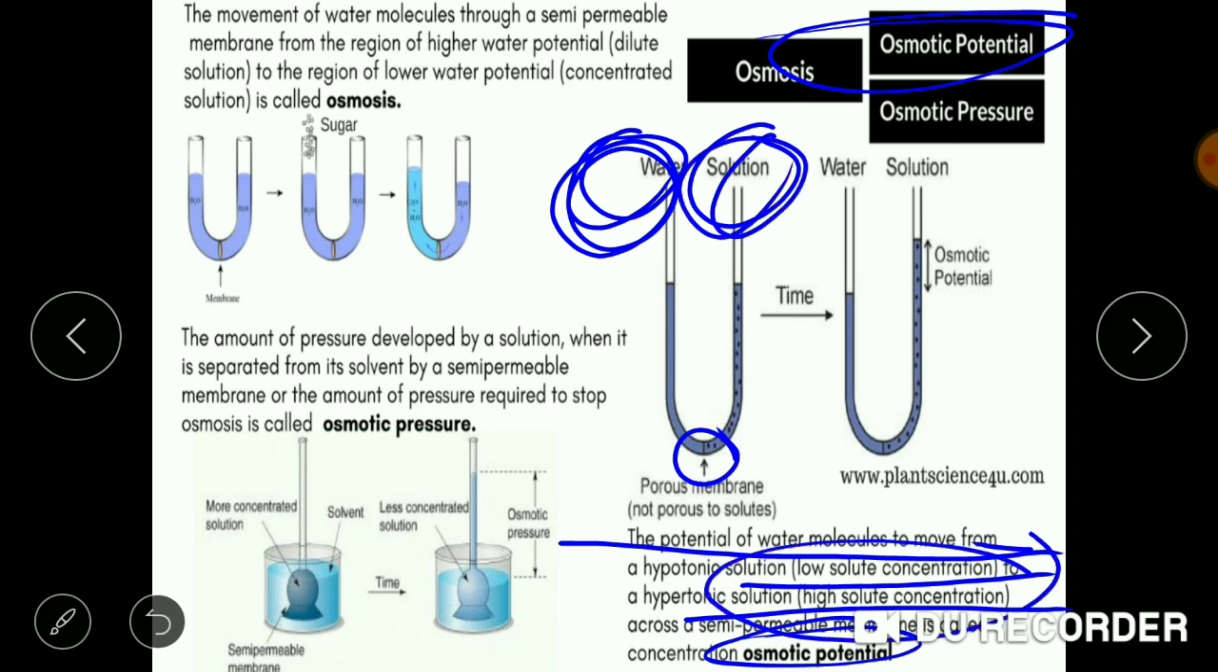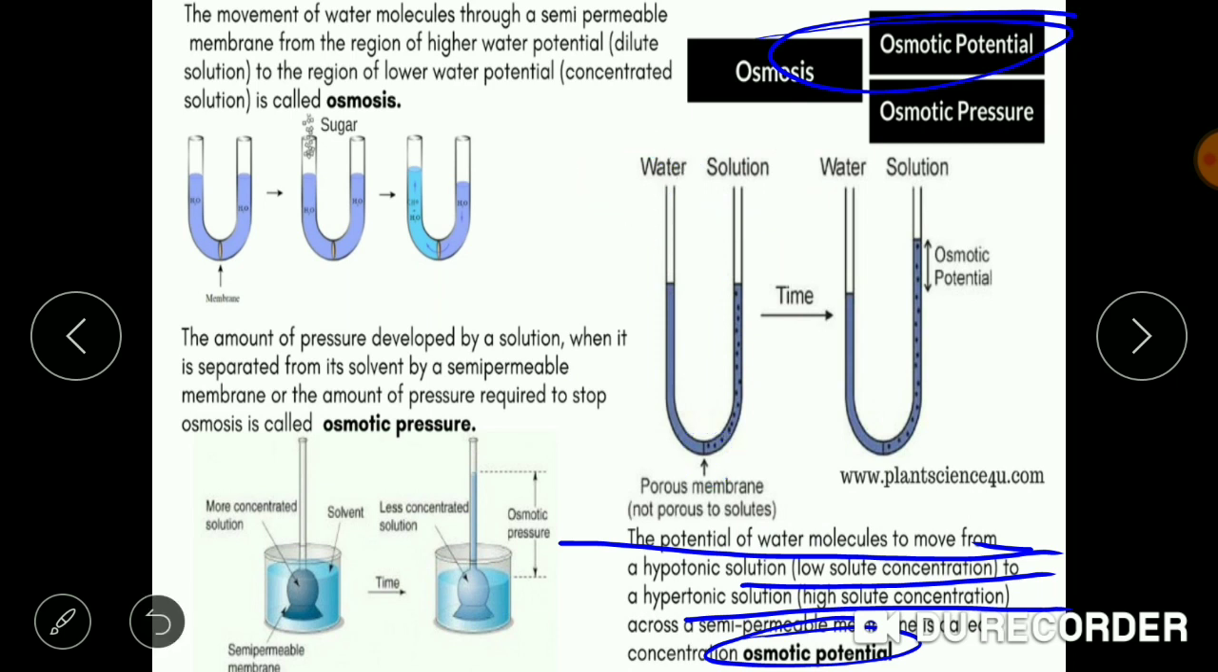Just now we studied that the movement of the water molecule is from low solute concentration. So low solute concentration will be on the left hand side. The movement of water molecules will be from low solute concentration to high solute concentration. So this ability, this potential of the water molecules to move from low solute concentration to high solute concentration is known as osmotic potential.